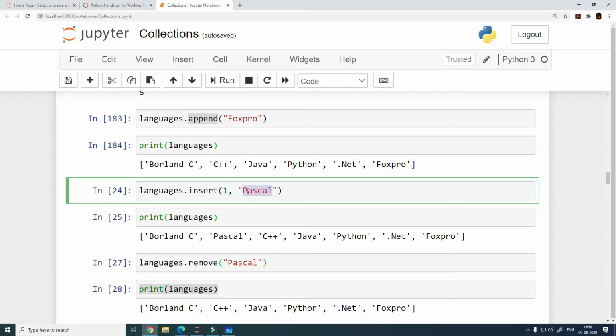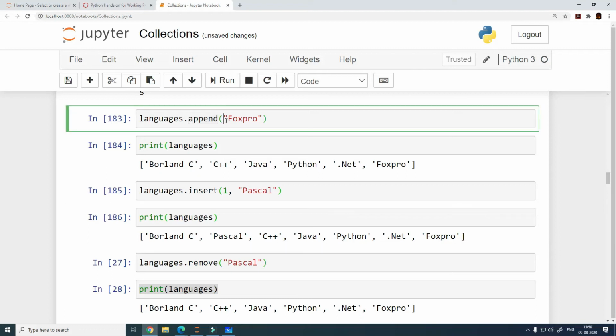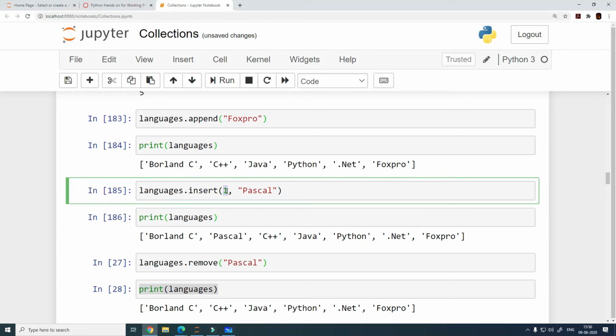What we are trying to do here is add at index one, the second position, Pascal. Pascal is a new entry in the list, and it gets added at the first location, which is the second item in the list. So there are two ways you can add elements: you can directly add to the end of the list, or you can add at whatever location you want by specifying the index location.